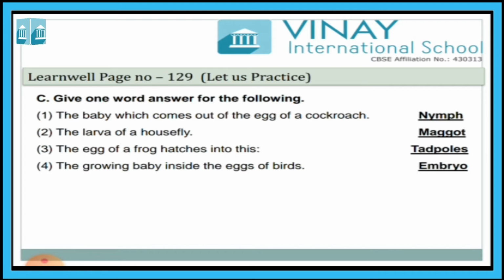The larva of a housefly. The larva of a butterfly is called caterpillar and the larva of a housefly is called maggot. The egg of a frog hatches into tadpoles. The growing baby inside the eggs of birds is called embryo.